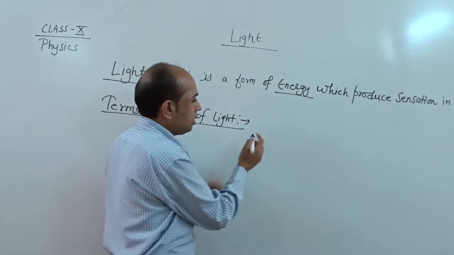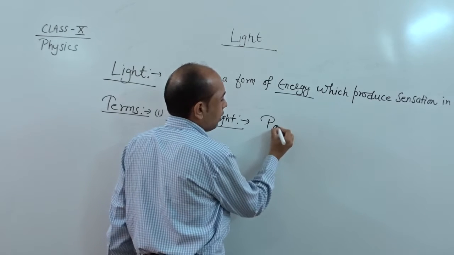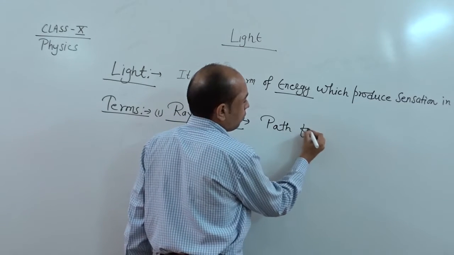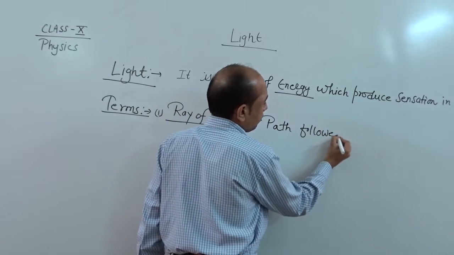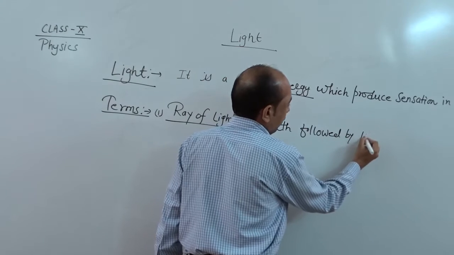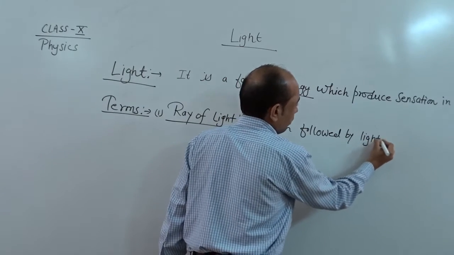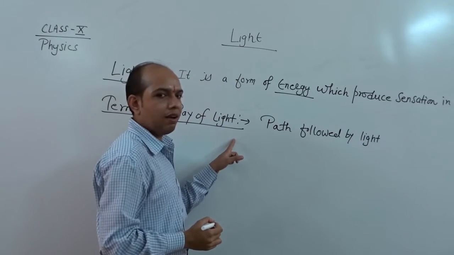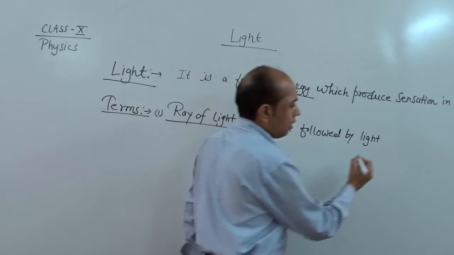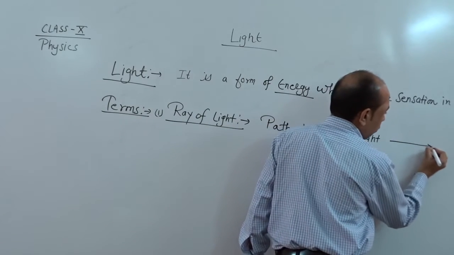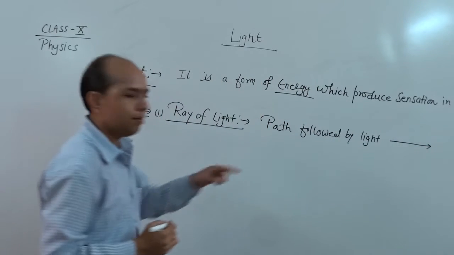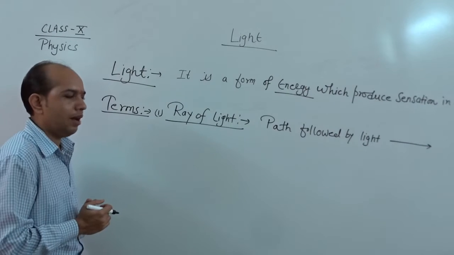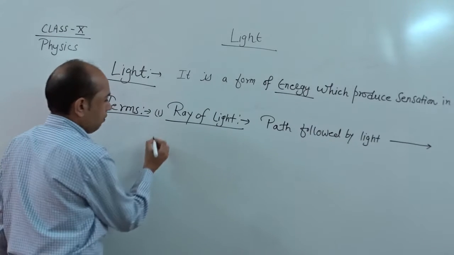So ray of light means the path followed by light. That is called ray of light, and it is denoted by a single arrow. This shows the path followed by light, and this is called a ray.